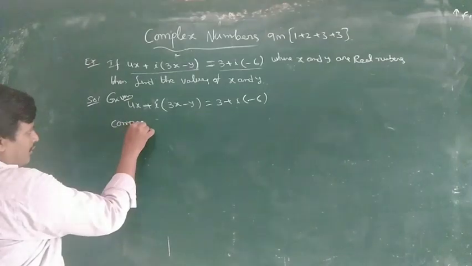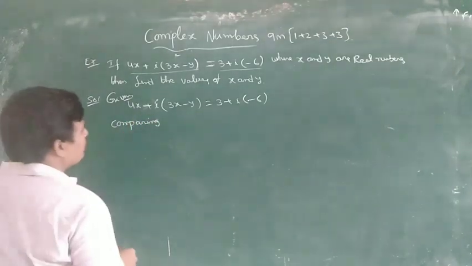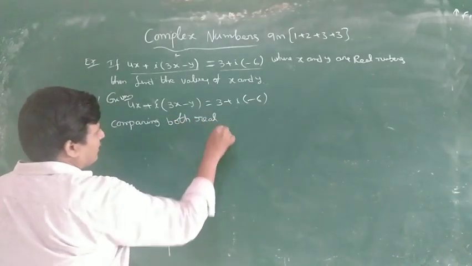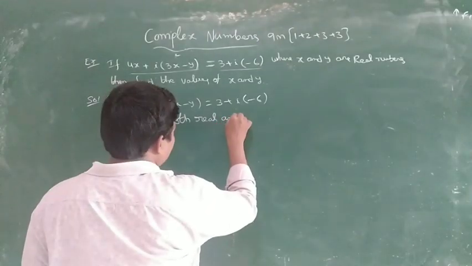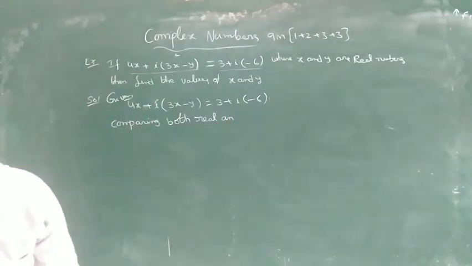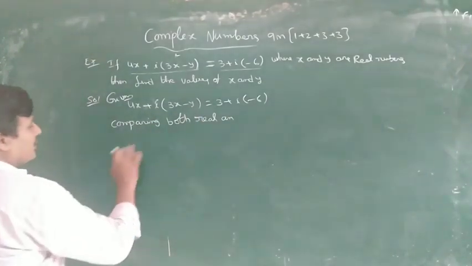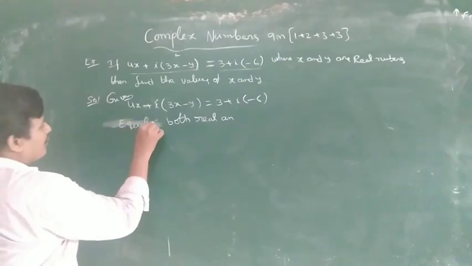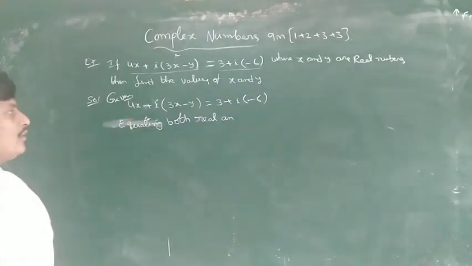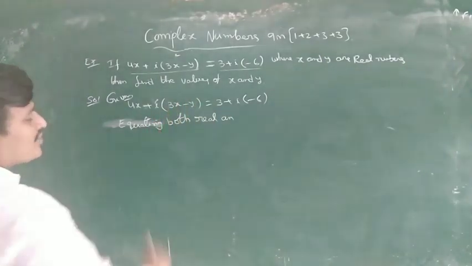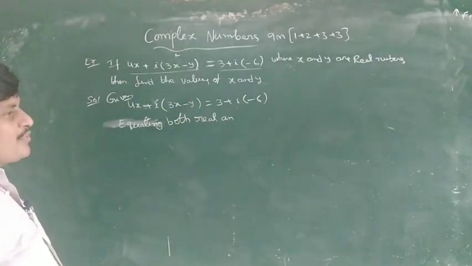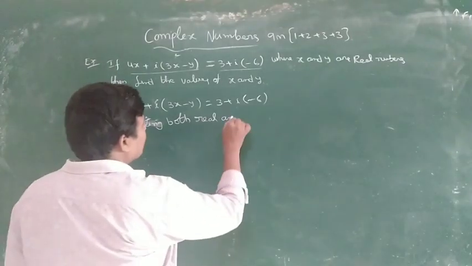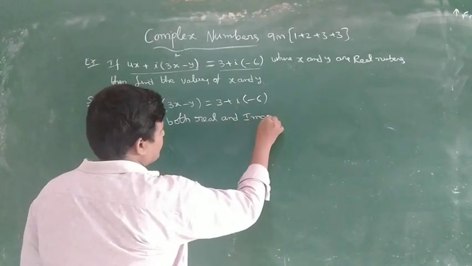Comparing both real and imaginary parts, equating both. When the two complex numbers are equal, the real parts and imaginary parts are both equal. So equating both real and imaginary parts.